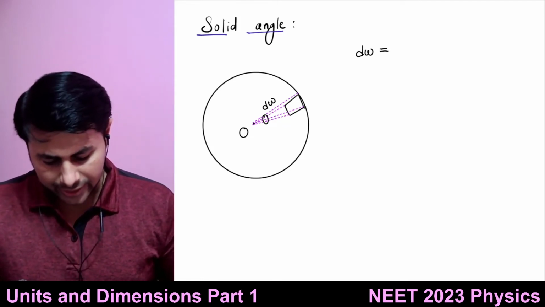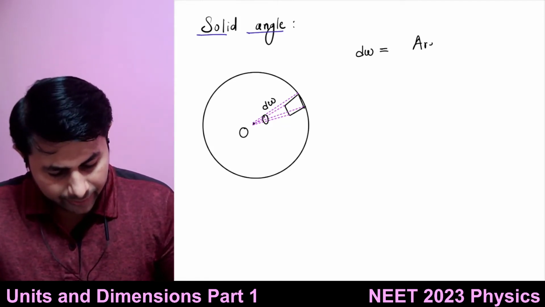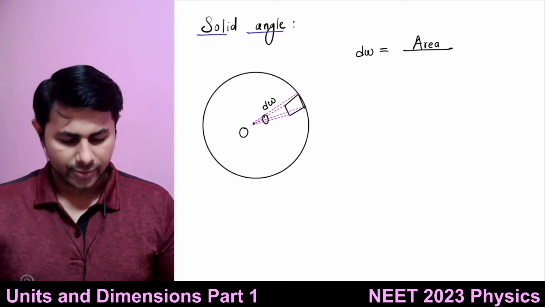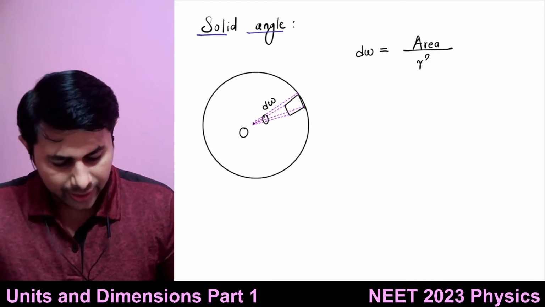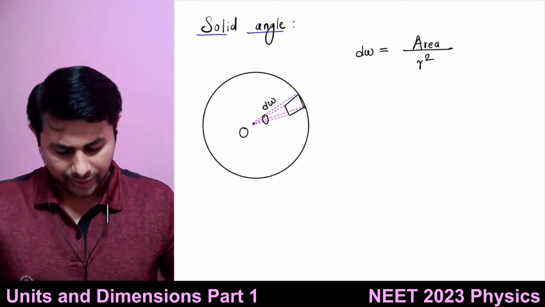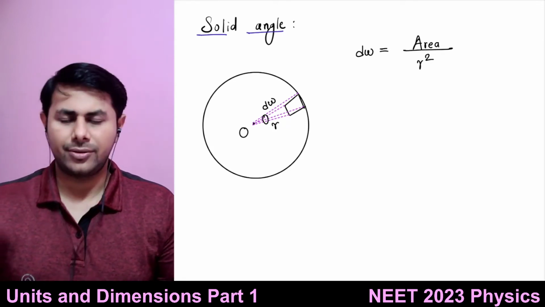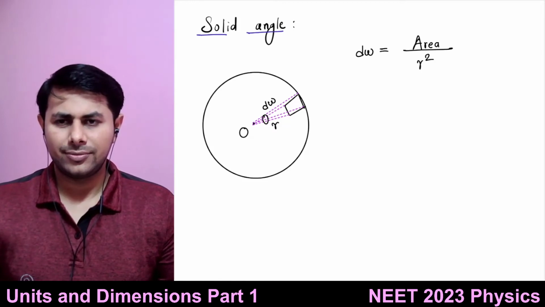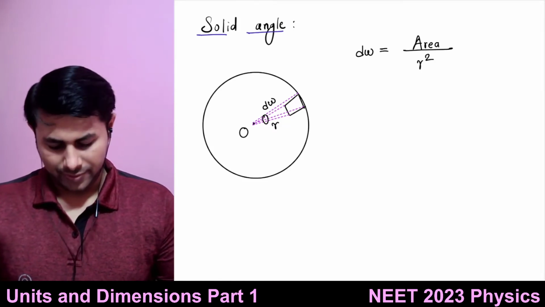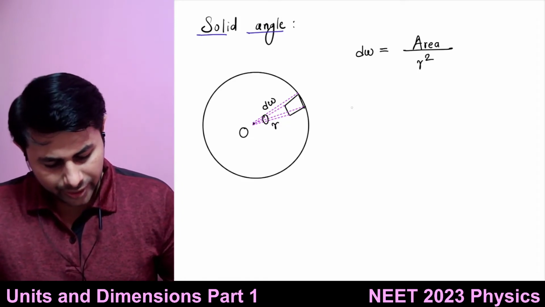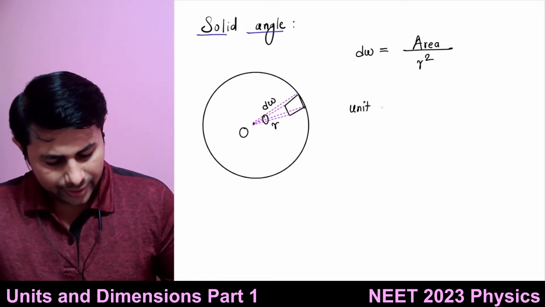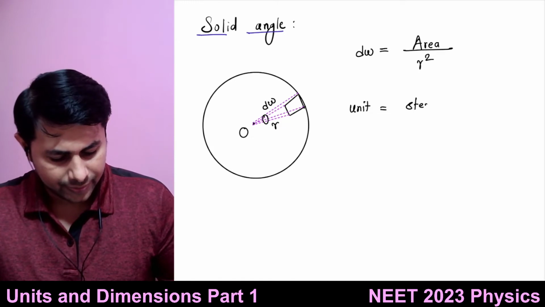Solid angle is defined as area divided by r square. What is r? r is the radius of the sphere. Got it? Yes, sir. And the unit of the solid angle is steradian.